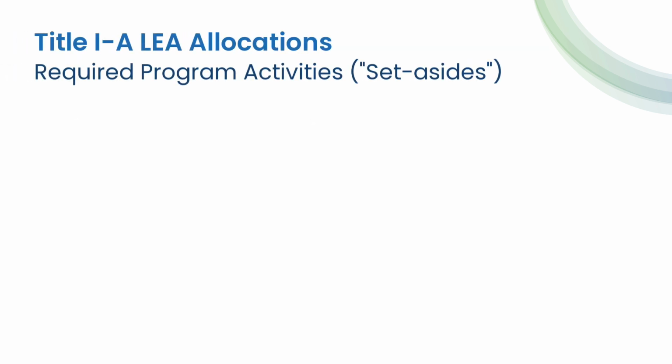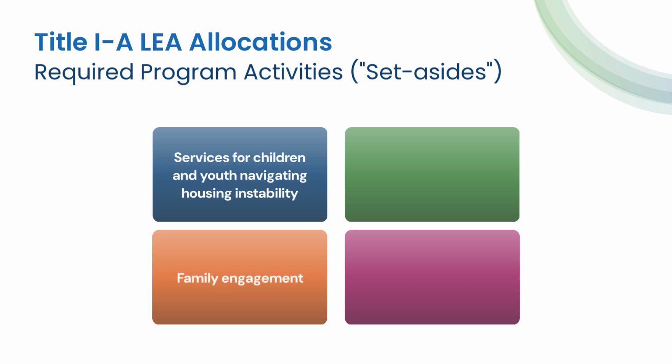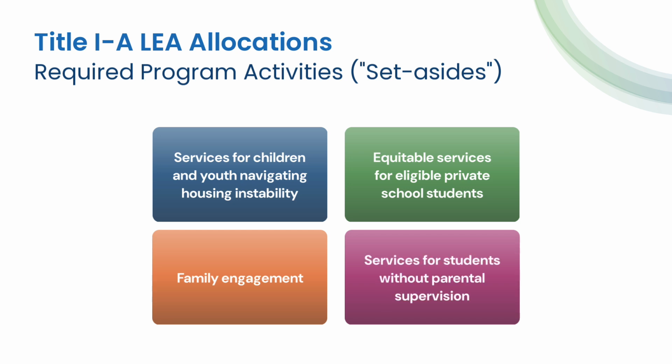The required set-asides are for the following program activities: services for children and youth navigating housing instability, family engagement, equitable services for eligible private school students, and services for students without parental supervision.